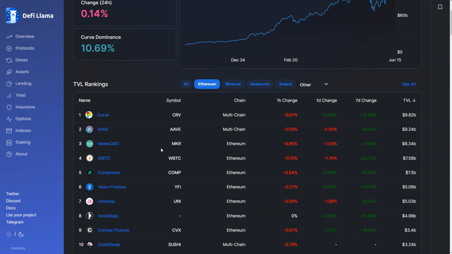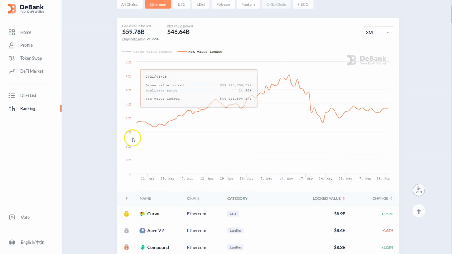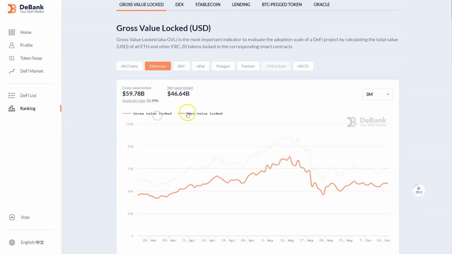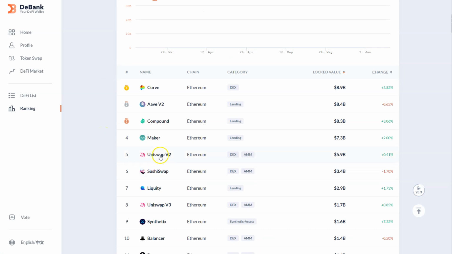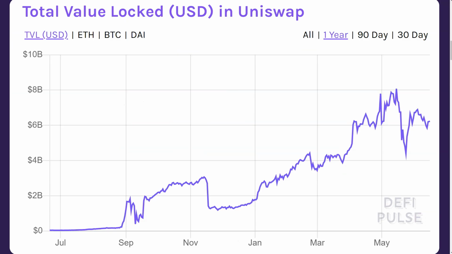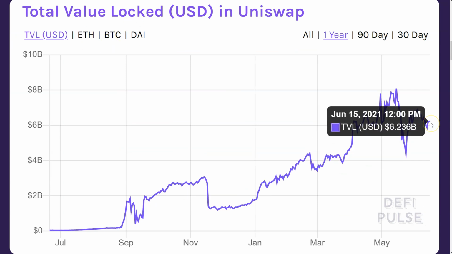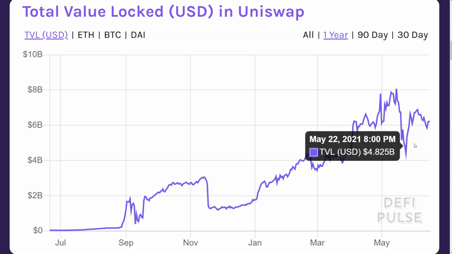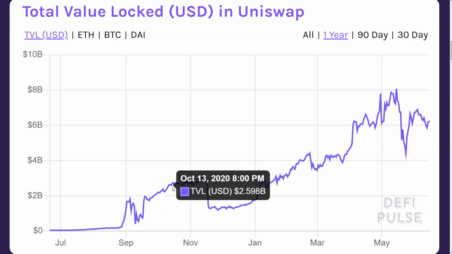But you have to start looking into this stuff deeper and deeper when you're looking at these metrics and you're looking at these leaderboards. Is it multi-chain? Is it multi-version? What is included here? Does it even matter? Does TVL even matter? Here's the bank, which I like because they have this duplicate ratio, whatever, that they tell you gross versus net. And they at least separate out version 2, version 3. Collectively, both of them would be around Maker's TVL, 7.7 billion, something like that. And then if we look at DeFi Pulse, they have it at 6.2 billion, so whatever you're looking at, just make sure you know what you're looking at, right? Like, I don't care what I'm looking at as long as I know that, okay, there's version 1, there's version 2, there's version 3.